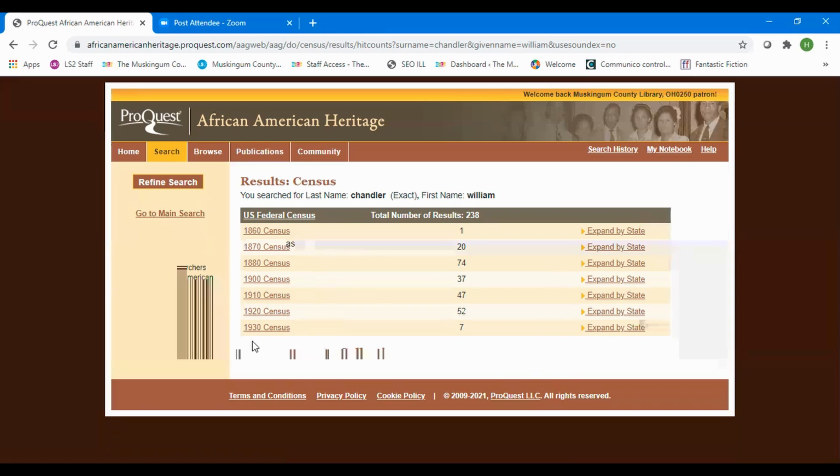The 1940 census has just in the last year become available, and it's pretty big, and it'll take them probably a couple of years to digest it and work it into their database. Why is it so far back and not recent?